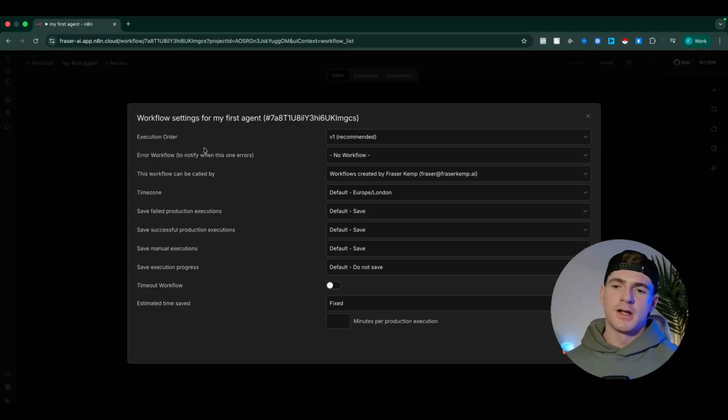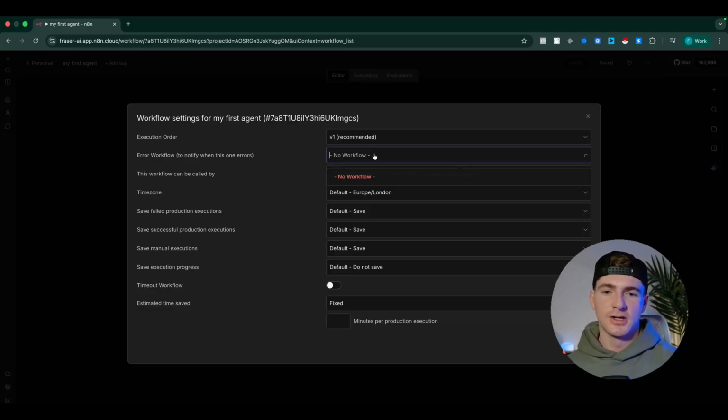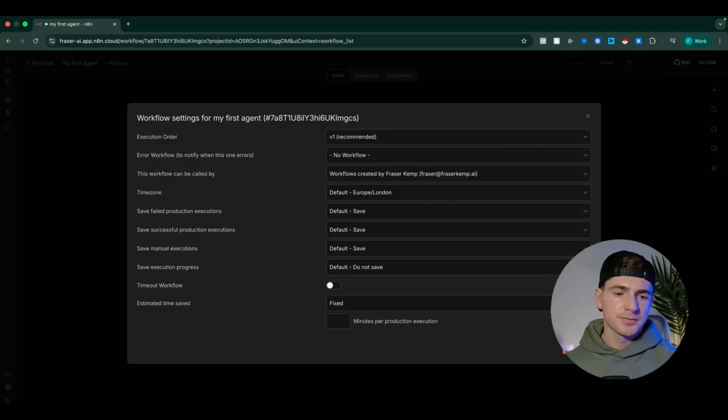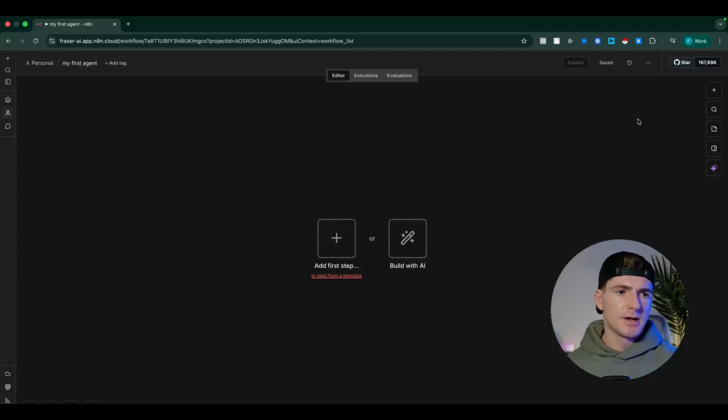When you're a little bit more advanced, you will probably set up an on-error workflow, and this is where you would go to do that. You would just select it from here. So that covers everything there.